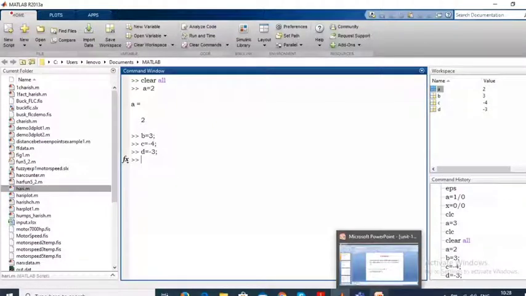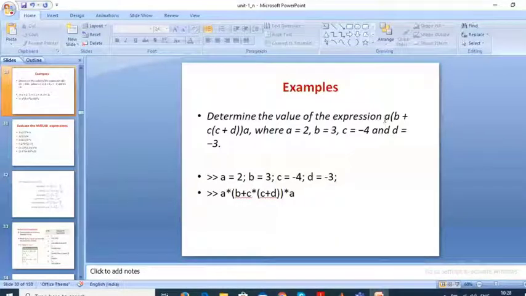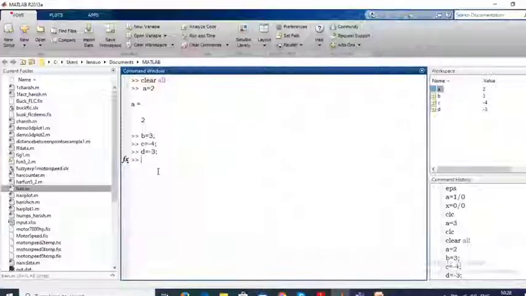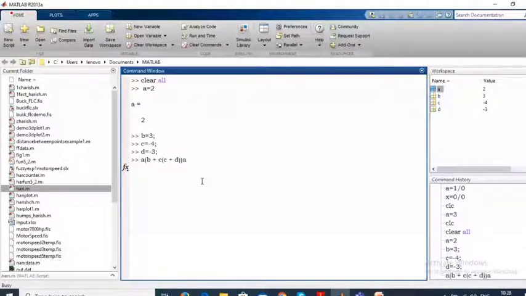In order to write the expression here, suppose I just copy this one, and it is going to accept this, copy paste. If I give this, what is it going to show? Check here: unexpected MATLAB expression. It is not going to recognize it. If you want to recollect the same data, use the up arrow, so it will give the same thing.